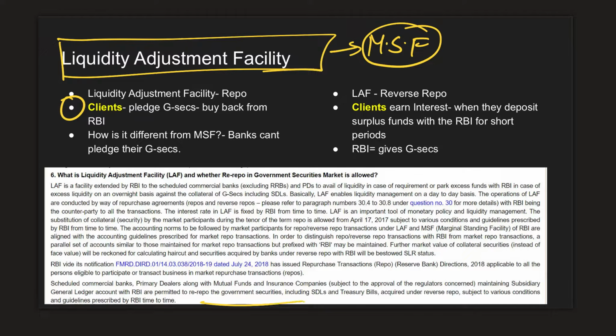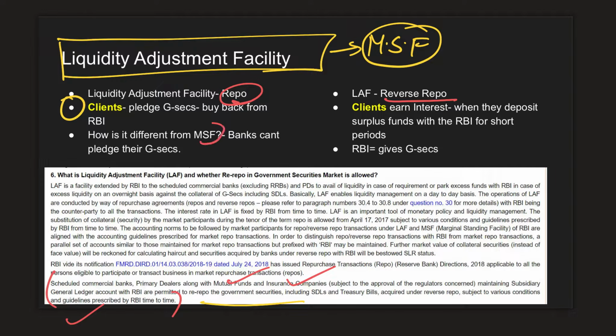You can read from this document screenshot, which I'll be posting in the channel. The link of the channel will be placed in the description box below. So these are the clients, like they include non-banking financial companies, mutual funds, insurance companies, state governments. All this will be a part of this liquidity adjustment facility. So the same logic of reverse repo and repo will apply here also.